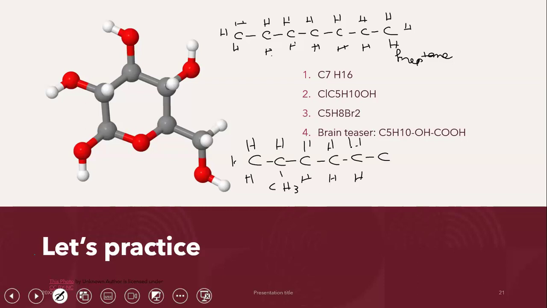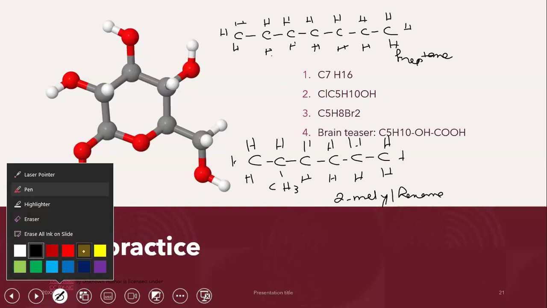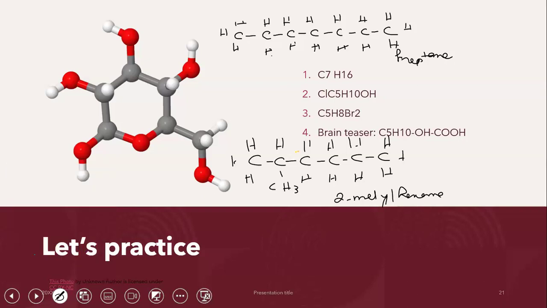When I'm naming the compound, this compound is going to be 2-methylhexane. That's the second isomer I can make. Then, what's the third isomer that I can make? I can change the position of the methyl group. Why don't I try putting the methyl group, let's say, somewhere over on this carbon atom?